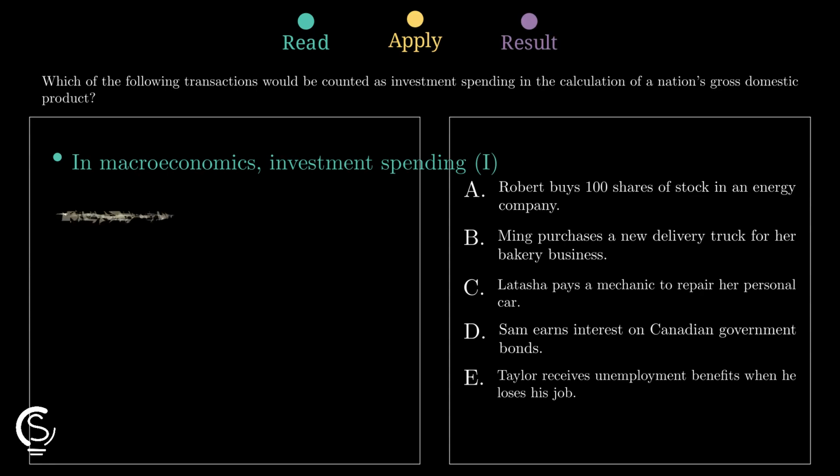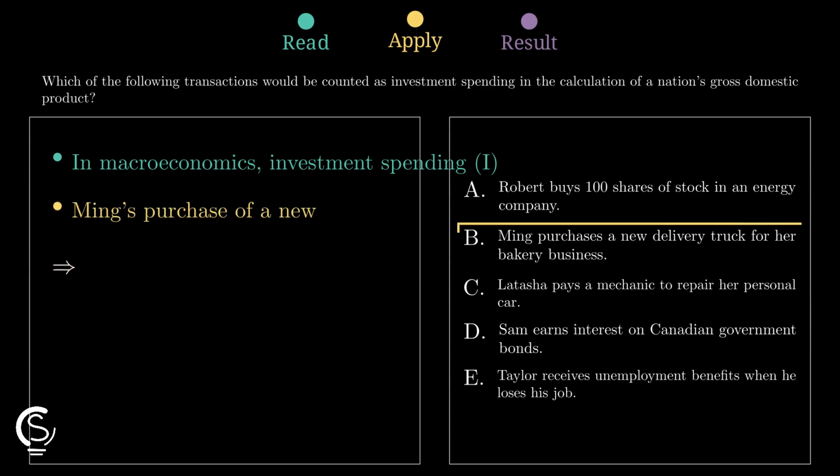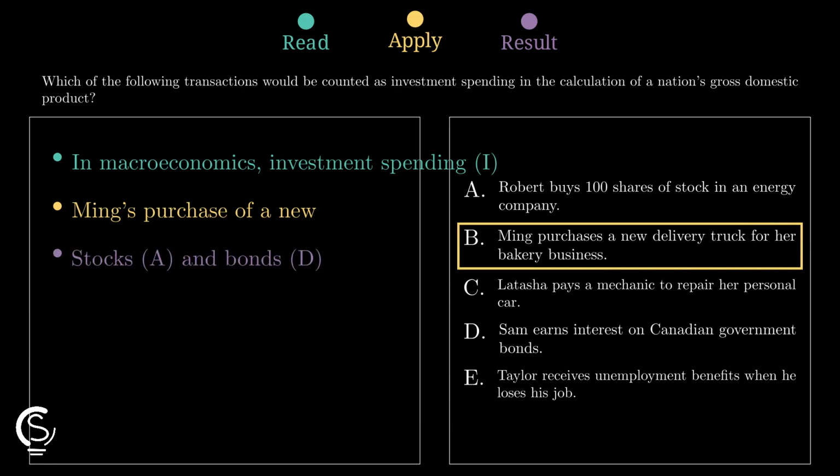Stocks and bonds are just financial transfers, while repairs and benefits are consumption or transfers. Only the truck adds to the nation's capital stock today.